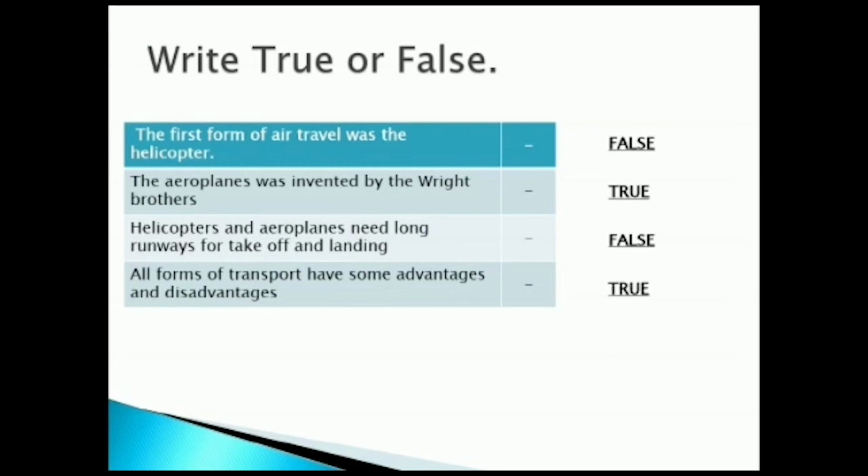So it is true. Once again I just repeat, the first form of air travel was the helicopter. It's a false statement. The aeroplane was invented by the Wright brothers. It is true. Helicopters and aeroplanes need long runways for takeoff and landing. It's a false statement. All forms of transport have some advantages and disadvantages. It's a true statement. So let's move on to the next topic.